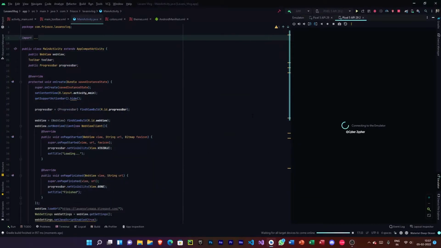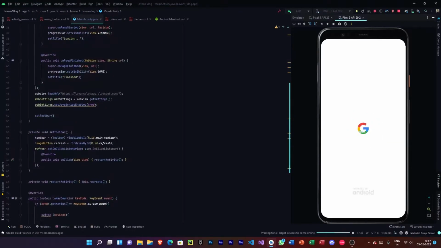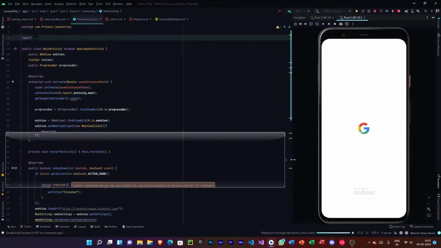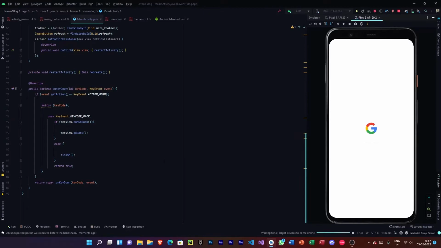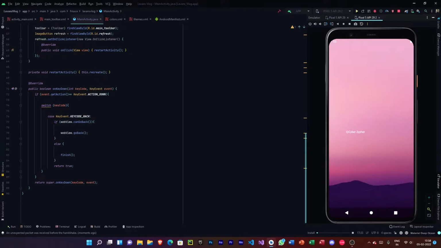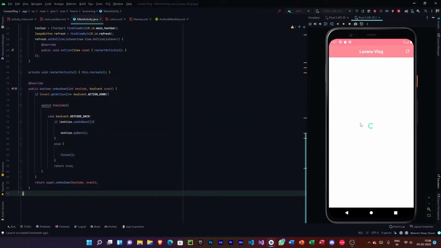So now we can see that it's connecting to the emulator. Let's wait. Okay, the emulator is restarting. So we can see that the progress bar is working, it's loading, and once the page completes loading, the progress bar disappears.